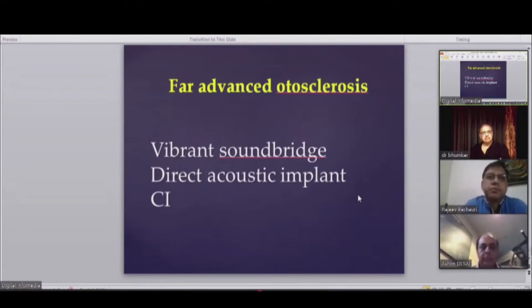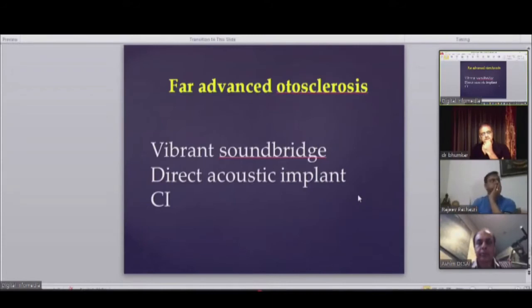So this way it preserves the acoustic hearing rather than the cochlear implant, and it is supposed to give a good result. So we have no experience, but the literature is now more and more coming out in favor of this DACI rather than cochlear implant, because in case it fails, the cochlear implant is still the option.